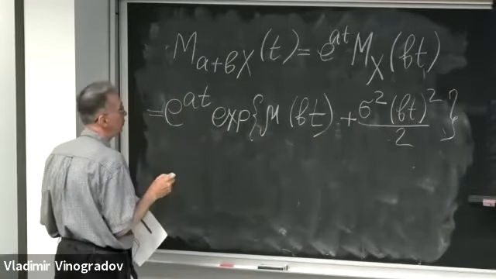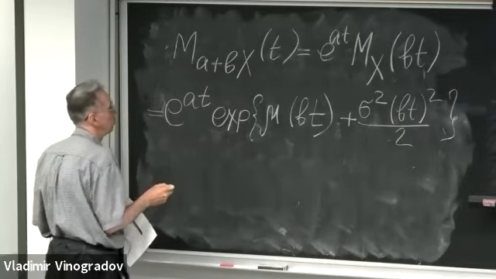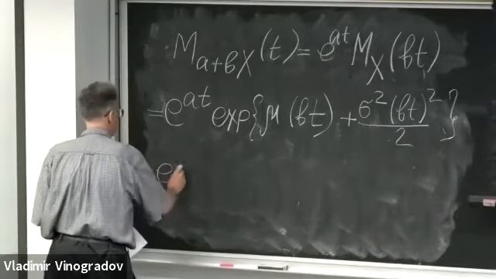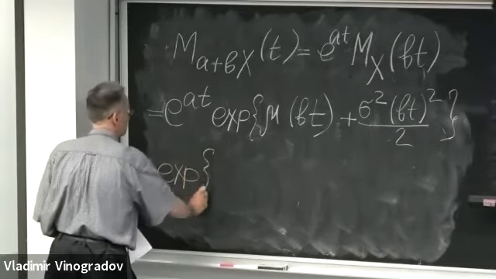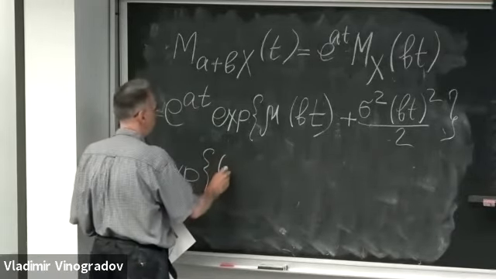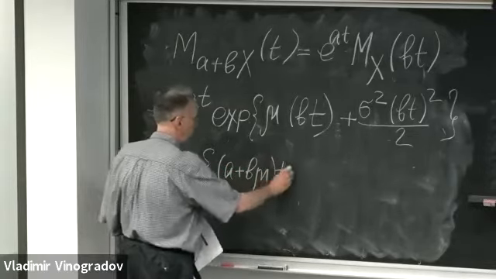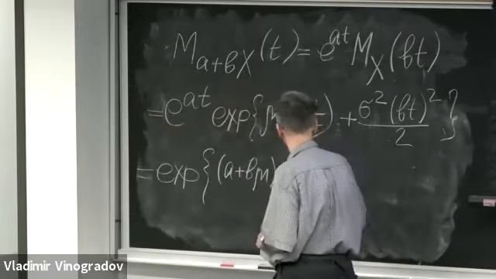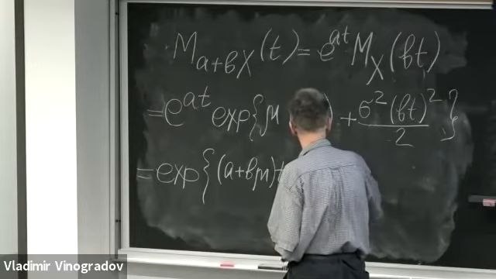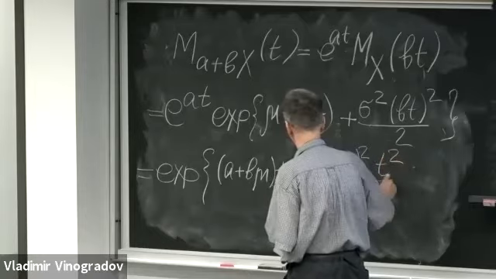And let us simplify this expression. It is going to be the exponent of (a plus b mu) times t plus b squared sigma squared times t squared over 2.